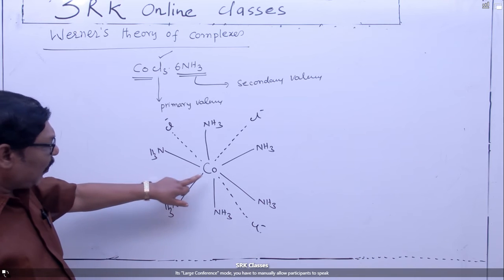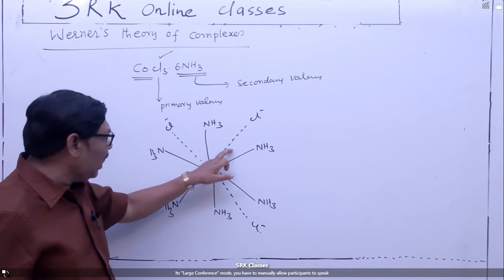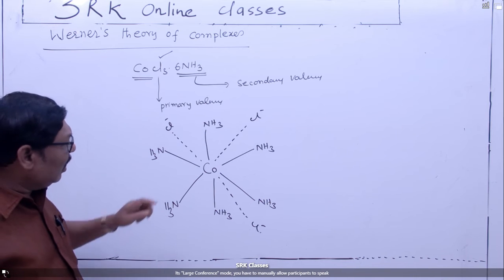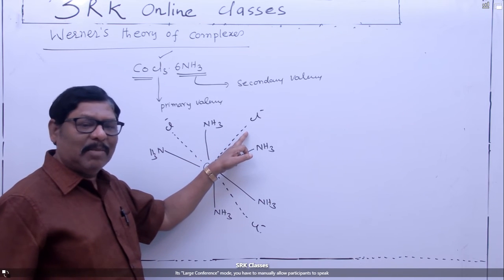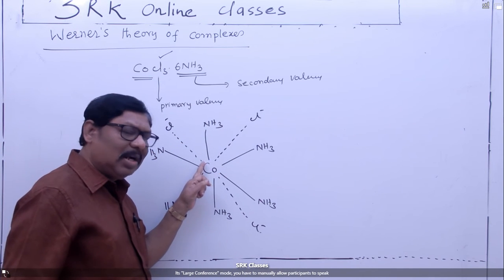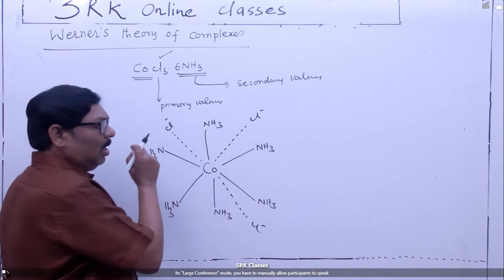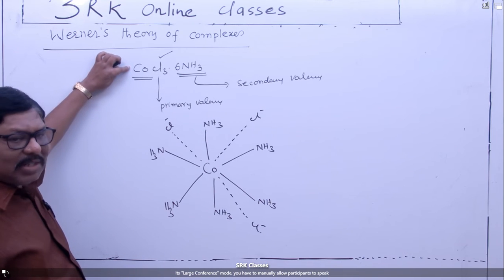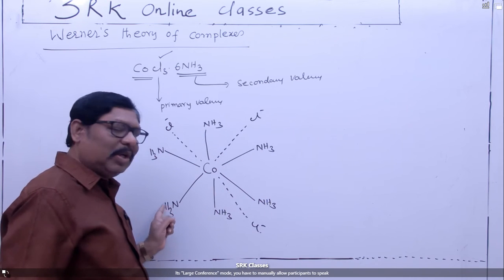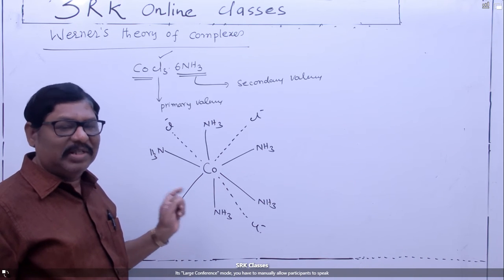Now look here. In the formation of a complex compound, the central metal ion shows two types of valencies. Dotted lines are the primary valencies, thick lines the secondary valencies. Primary valencies are ionizable, meaning when dissolved in water they undergo dissociation. Secondary valencies are non-ionizable. Third, the number of primary valencies is equal to the oxidation state. Therefore, in this complex compound, the oxidation state of cobalt is 3. Secondary valencies equal the coordination number; 6 thick lines are there, so the coordination number of cobalt is 6.